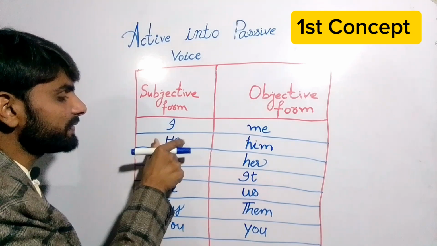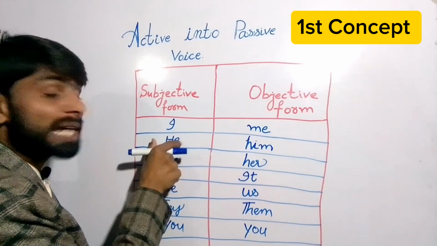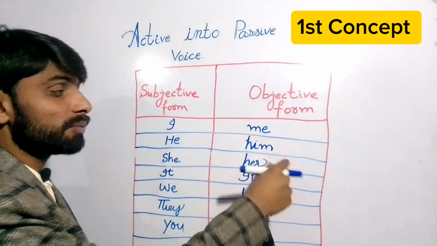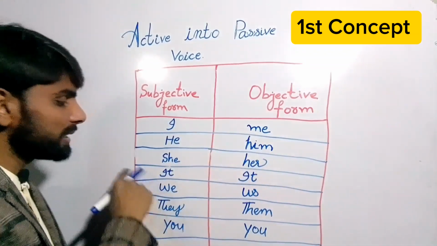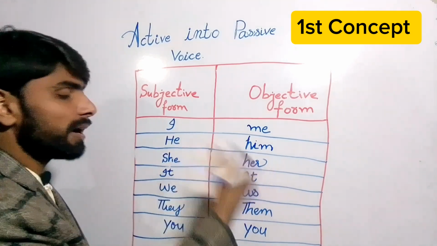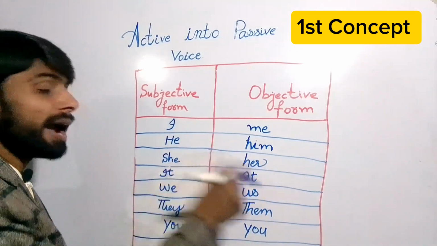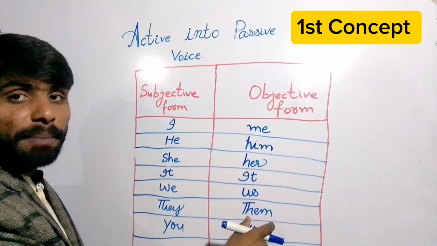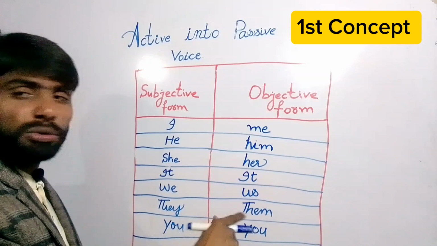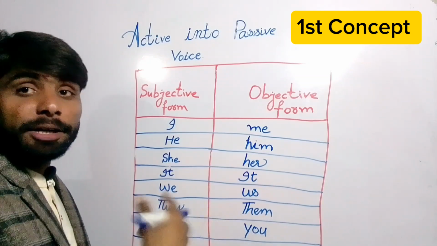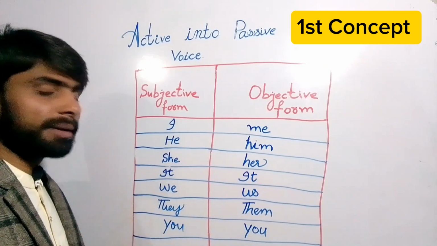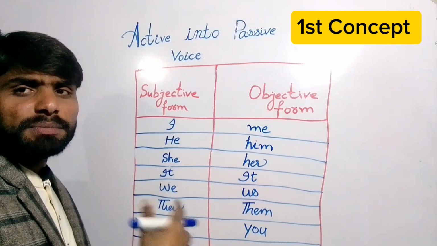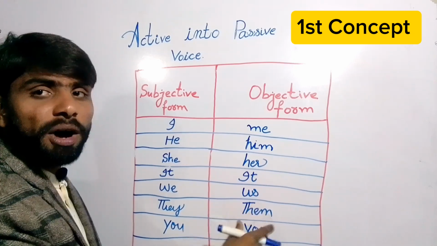And if in our active sentence the subject is he, then at the end we will write this subject in its objective form, him. Likewise, she will become her, we will become us, and they will become them. But we don't need to convert they into them in the passive voice. Mostly we don't write it. When we use they as a subject in our sentence, we mostly would not write the objective form them.